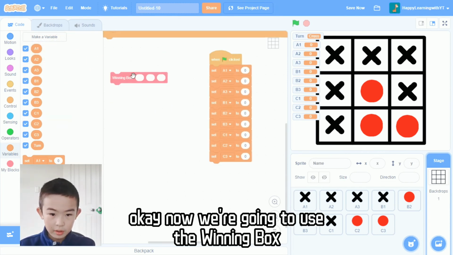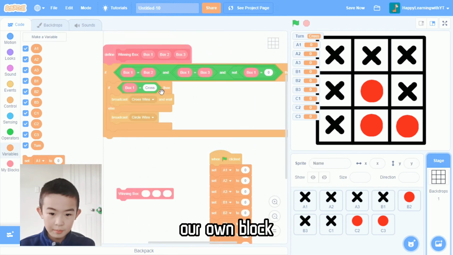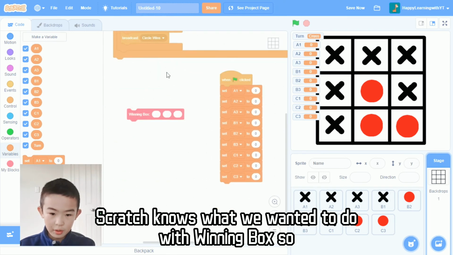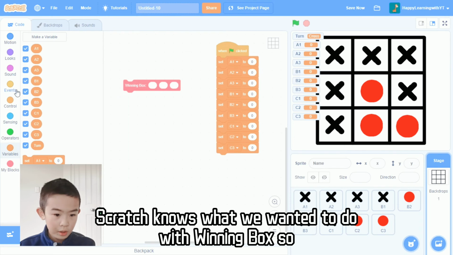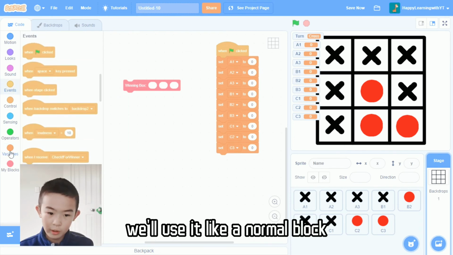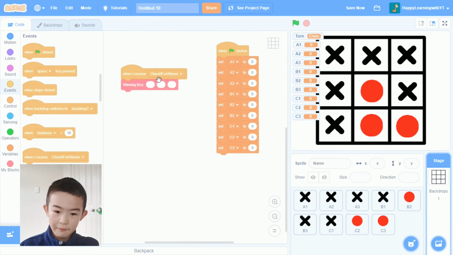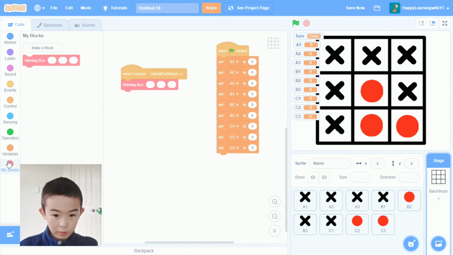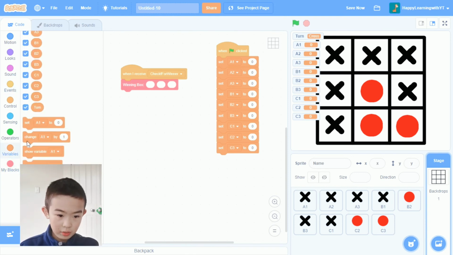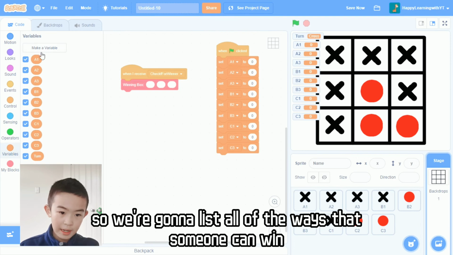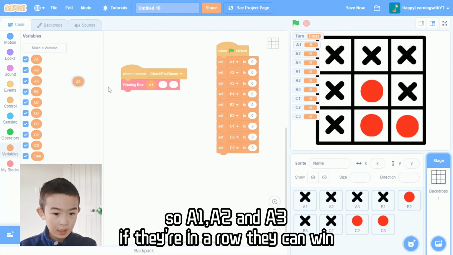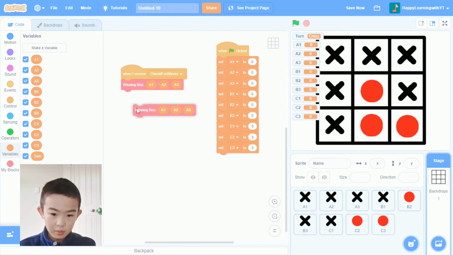Okay, now we're going to use the winning box, our own block. So now Scratch already knows what we want to do with the winning box, so we'll use it like a normal block. I'm going to say when we receive check for winner. We're going to list all of the ways that someone can win. So in A1, A2, and A3, if they're in a row, they can win. And now let's duplicate that.